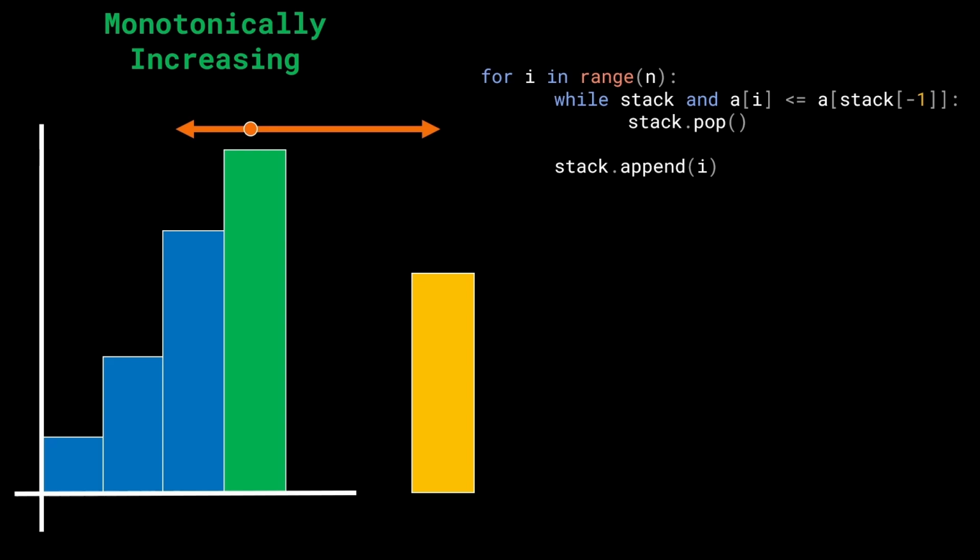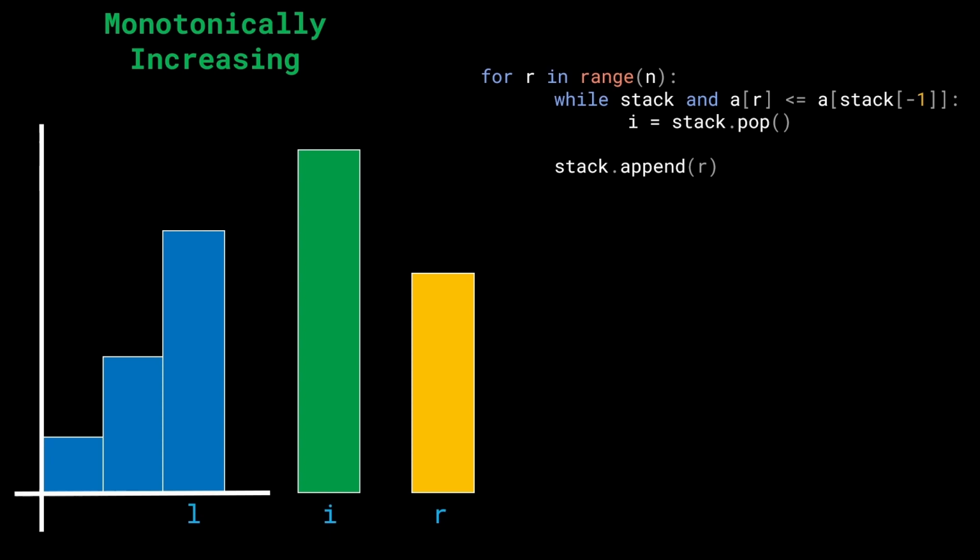Okay, so how do we go about implementing this? The first change we make is call this current guy R, which is going to be the rightmost bounding area, right? R is going to define the maximum area to the right this current green rectangle can span. All right. So the next step, as we did earlier, is we are going to pop this element out of the stack. We are going to say I is the current value I'm going to focus on, and I've already found the R. Now what is the L going to be? The L is now going to be the top of the stack.